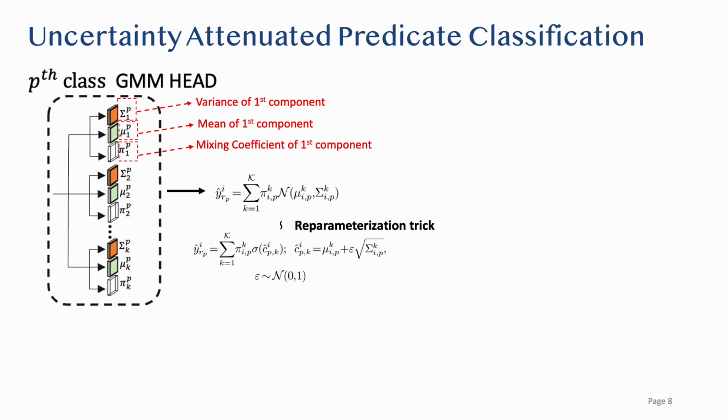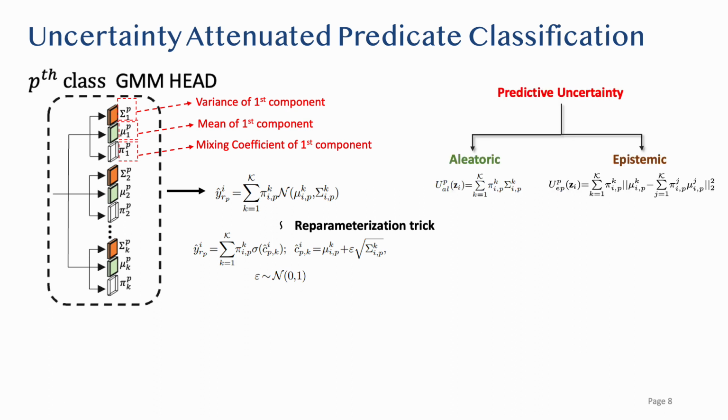Finally, to mitigate the bias towards the inherent noise associated with the predicates, we designed the predicate classification head as a k-component Gaussian mixture model. For each predicate, the GMM components, that is the mean, variance, and mixing coefficients, are obtained using feed-forward projections of the predicate representation. The confidence score of each predicate is computed by sampling from the Gaussian distribution using the reparameterization trick. For each predicate class, there are two types of predictive uncertainty: the aleatoric uncertainty and the epistemic uncertainty.